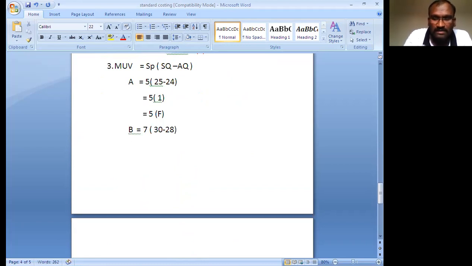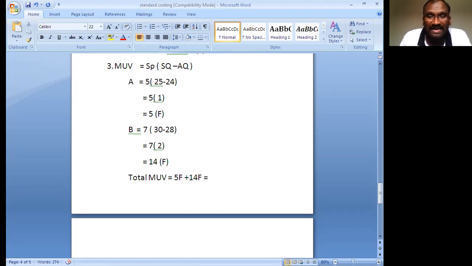Now 7 bracket open, 30 minus 28, you are getting 2, which is the positive value. 2 into 7, 14. 14 is the positive value, that is the F value. Total material usage variance equals the A value 5F, next B 14F. Both are F values. Now adding the values, 19F. This 19F is the material usage variance.